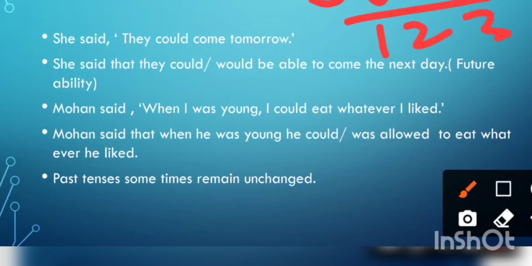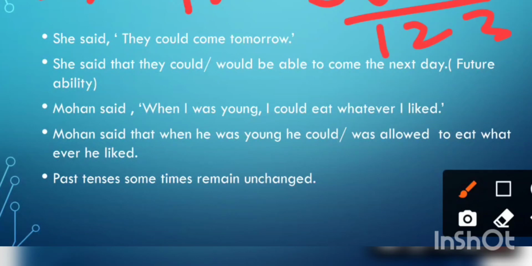First you understand this. S stands for subject, O stands for object, N stands for no change. 1 stands for first person pronouns, that is I and we. 2 stands for second person pronoun, that is you. And 3 stands for third person pronouns, he, she, it, they. So what is the connection between S1, O2?